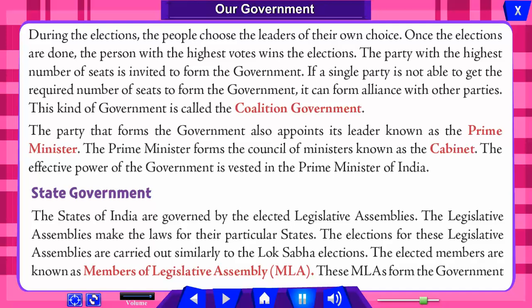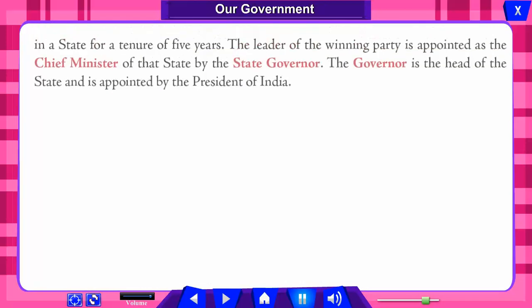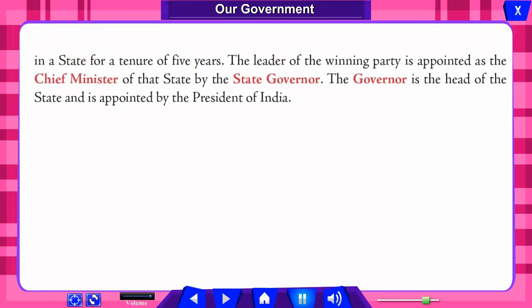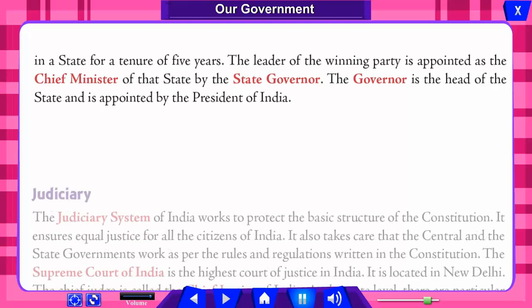State government. The states of India are governed by elected representatives. The legislative assemblies make the laws for their particular state. The elections for these legislative assemblies are carried out similarly to the Lok Sabha elections. The elected members are known as Members of Legislative Assembly (MLA). These MLAs form the government in a state for a tenure of 5 years. The leader of the winning party is appointed as the chief minister of the state. The governor is the head of the state and is appointed by the President of India.